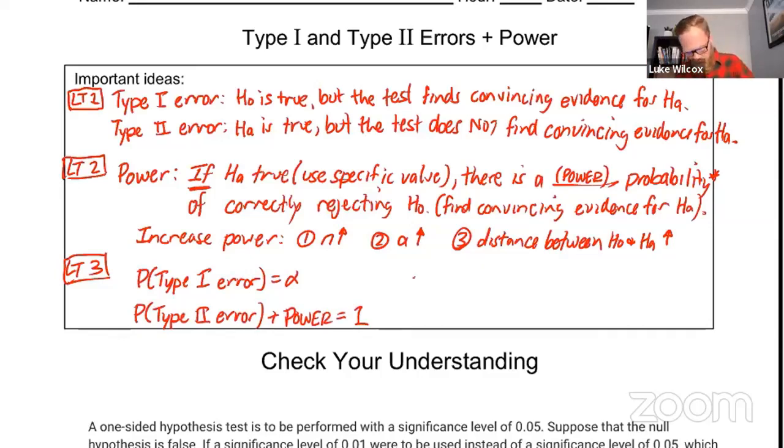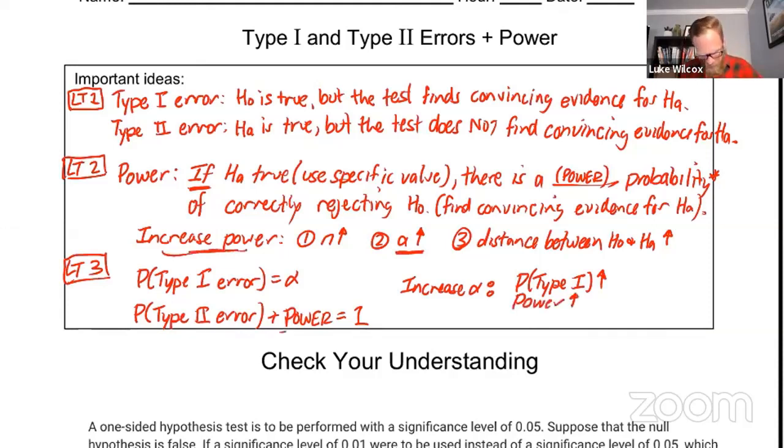I want to make one final note here. It's this idea of increasing the alpha. We have the decision to make about what the alpha would be. And let's suppose that we decide to increase alpha. I want to think about what impact that would have on some of these other things here. Well, the first thing we know is that if we increase alpha, the probability of a type 1 error, of course, is going to go up because the probability of a type 1 error is the alpha level. But here's the other thing we decided, that if we increase alpha, that also increases the power. So the power would actually go up.